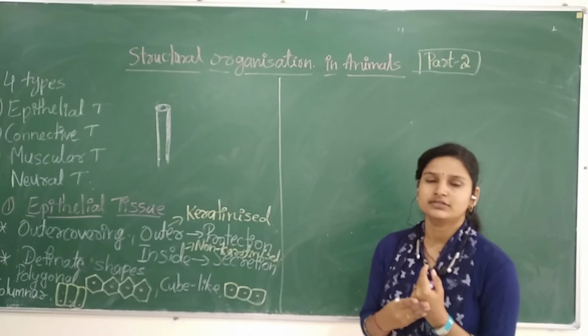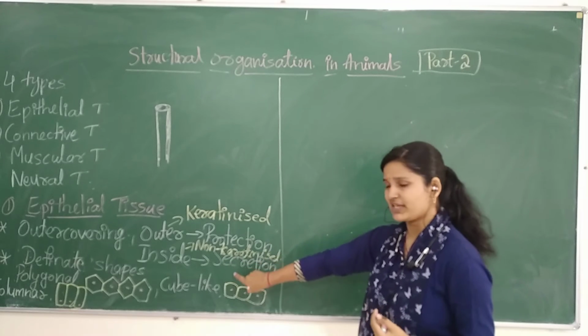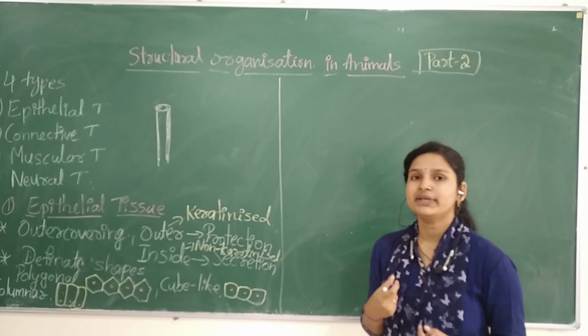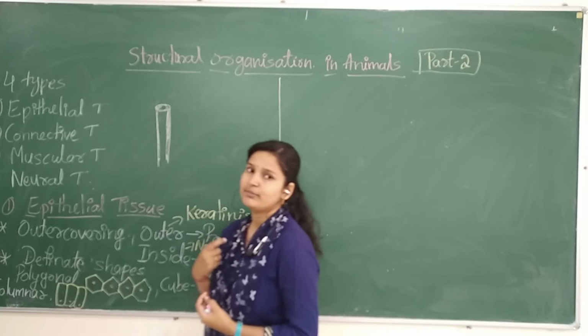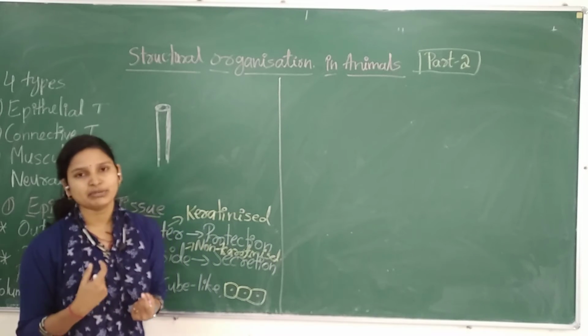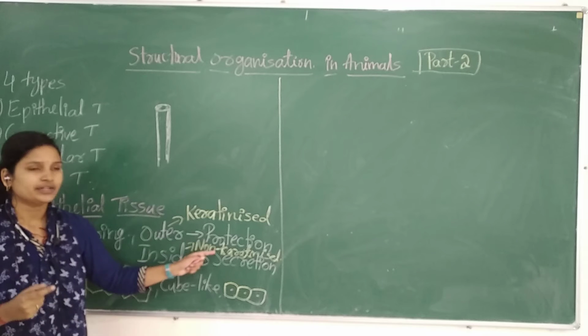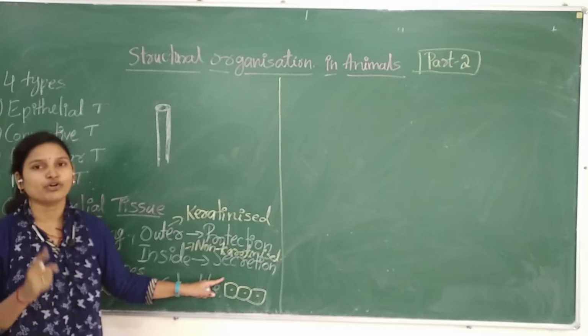Inside the body cavity the epithelial cells are non-keratinized, because if the cells are keratinized, the structure will be a bit hard. We don't want a hard structure in the esophagus, it will be an obstacle for the swallowing of food material. So there we need non-keratinized cells inside the body cavity.